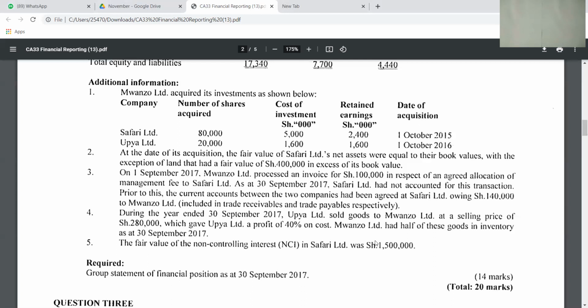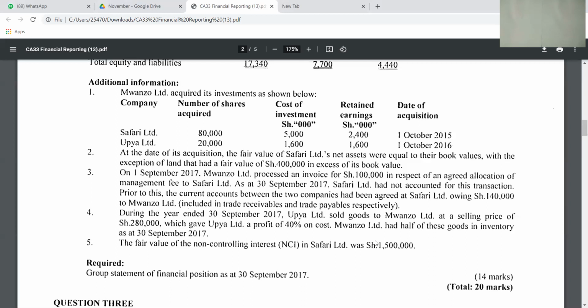But even before you go forward to compute that and adjust, these sales must have occurred between the parent and the subsidiary. So we have to determine, is this Upia, which is an investee company, you remember that? Is this Upia a subsidiary? So if Upia is an associate or a joint venture, this note 4 will be irrelevant, because we don't eliminate, we don't adjust transactions with associates or joint ventures because they are non-group members.